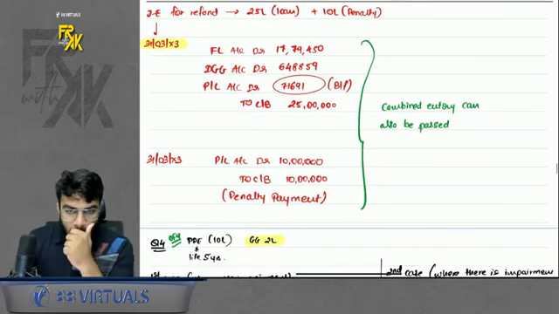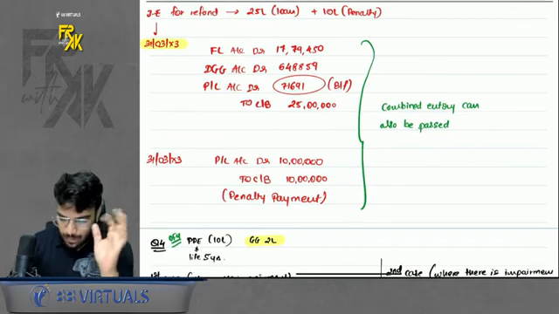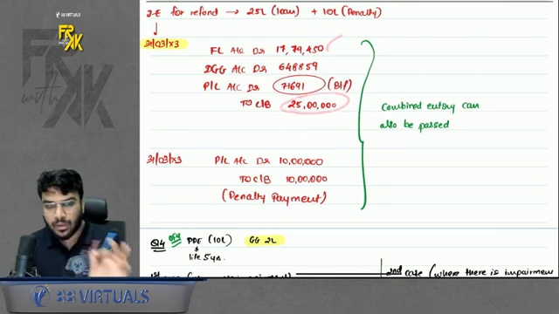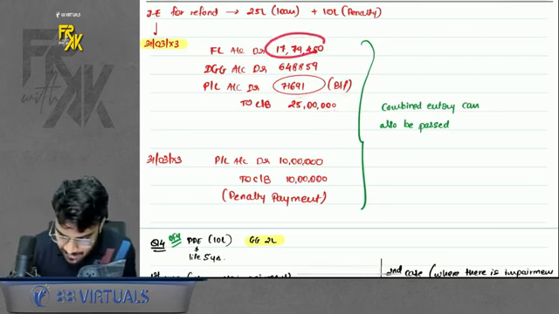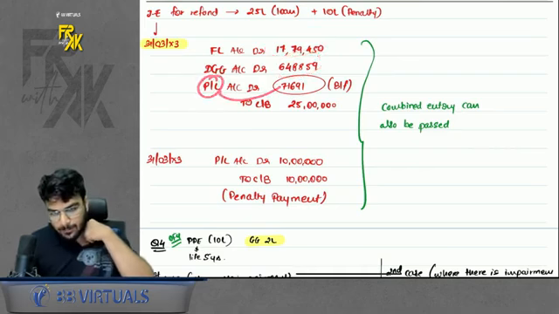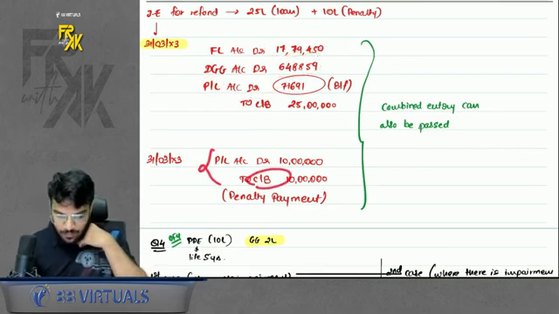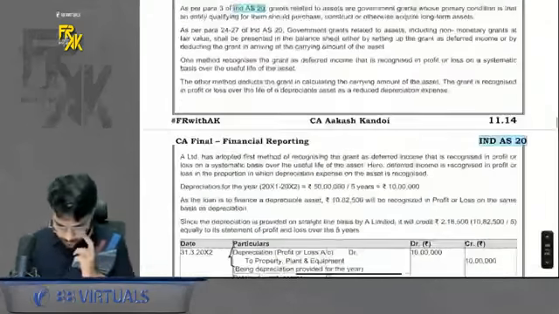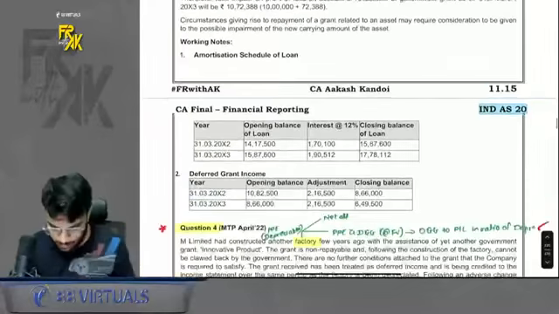It is simple. When you are refunding the loan, I pass separate entries for this. Whatever FL is there on the date of refund, reverse it. Whatever DGG is there on the date of refund, reverse it. Difference transfer to profit and loss. And whatever penalty you are paying, transfer to profit and loss immediately. Simple. Simple, guys? Yes, sir. This was question number 3. A very good question. Please do practice it.